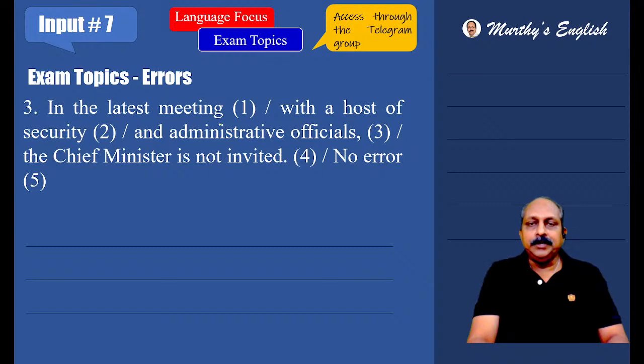In the latest meeting with a host of security and administrative officials, the chief minister is not invited. Here we are talking about a meeting already over. Then we cannot say chief minister is invited. We have to say was invited. Already meeting over. Based on that, we should use the verb in the past form, not in the present form.